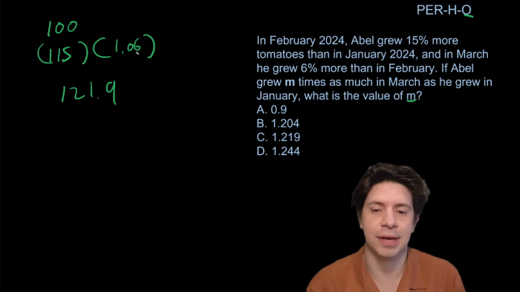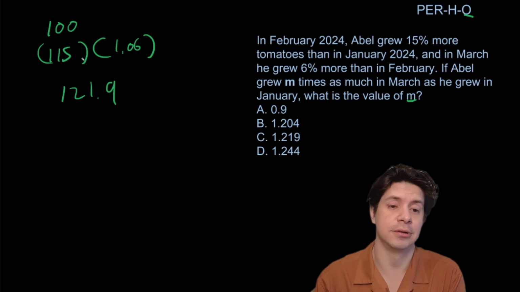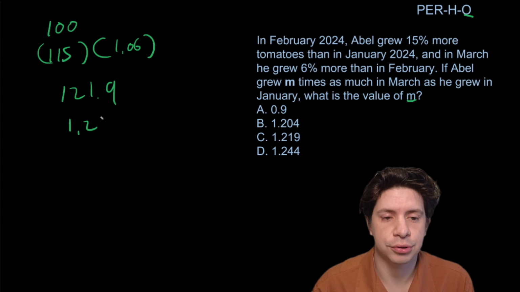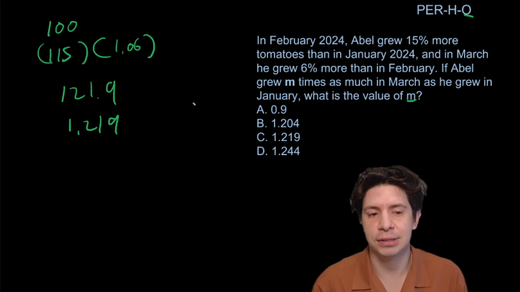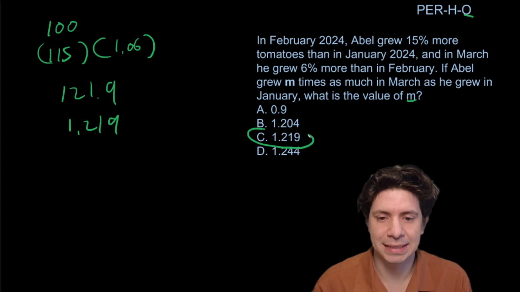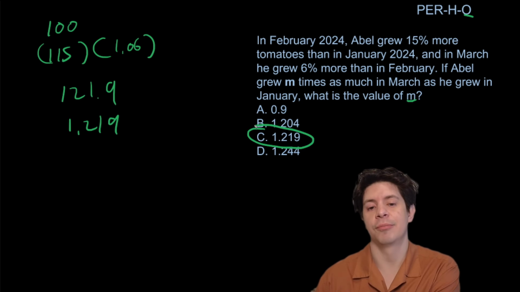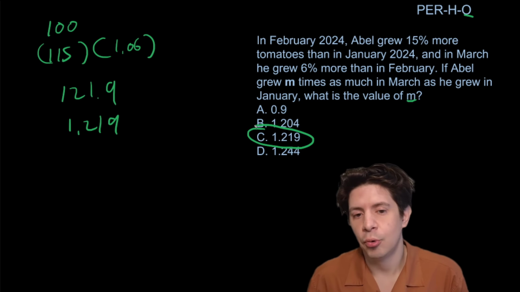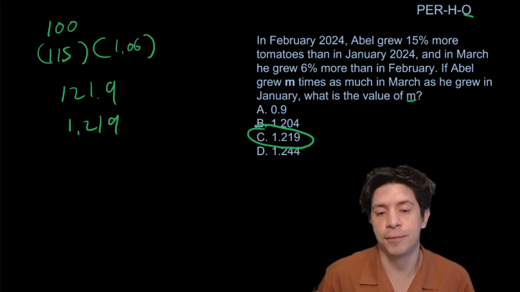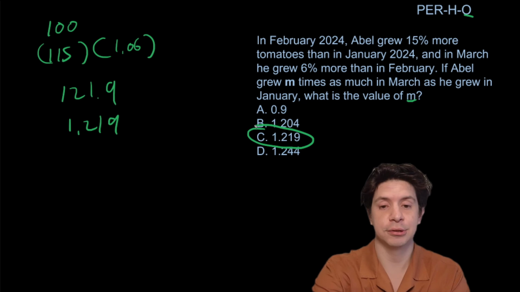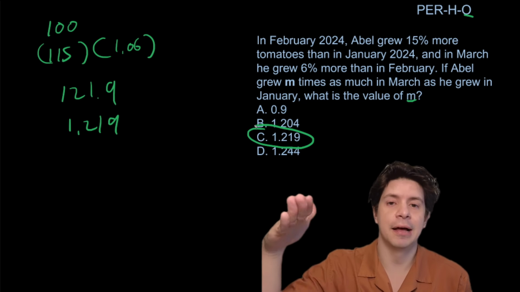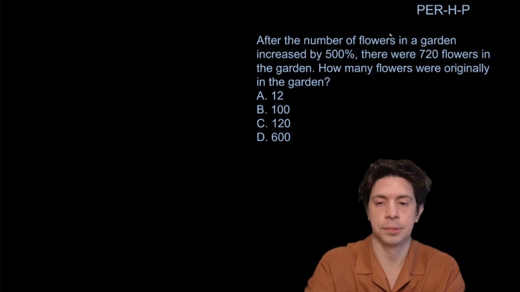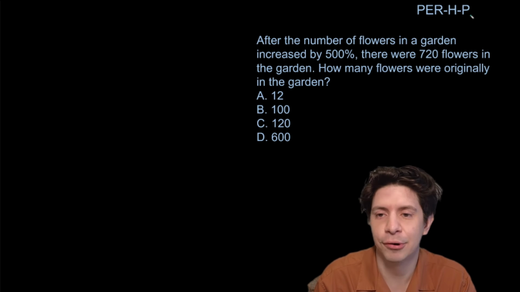And that would get us 121.9. Okay, so you can't grow that many flowers, but it's probably a bigger number than 100 then. So that would be 1.219 times as much as the original, and that would be C. M would be C. We've gone up 1.219. You can tell it's not going to be A because it's gone up, not down. 1.204 and 1.244 would be calculation errors. Okay, so if you understand the concept of how a percent can build on a previous percent, this one should be fine. We're on our penultimate question, category P.